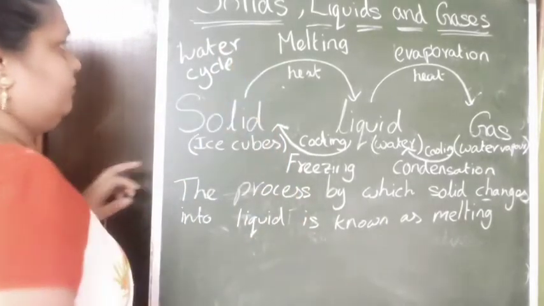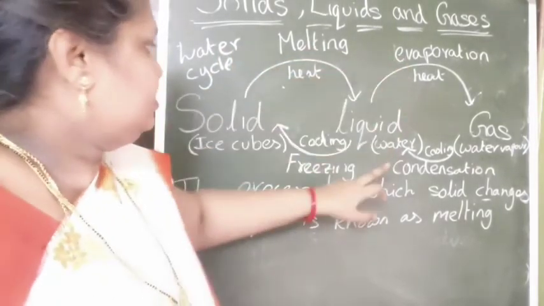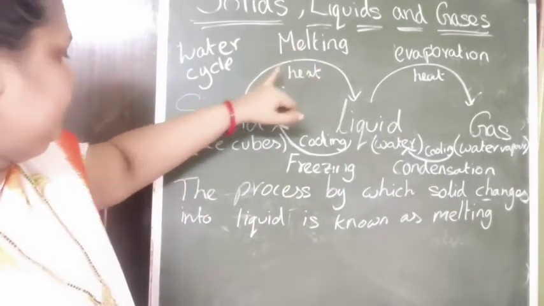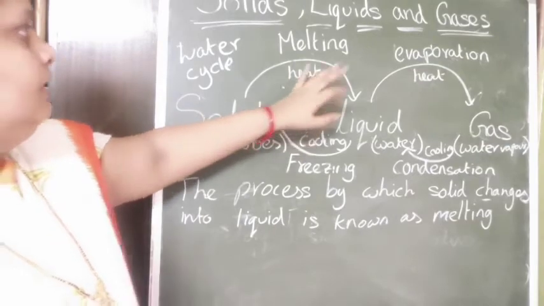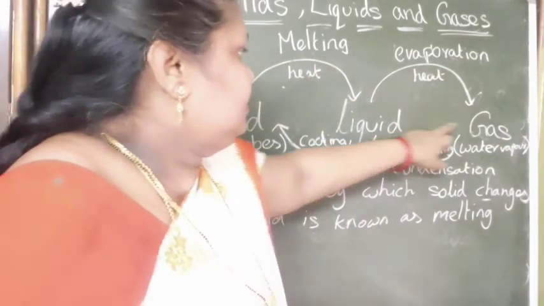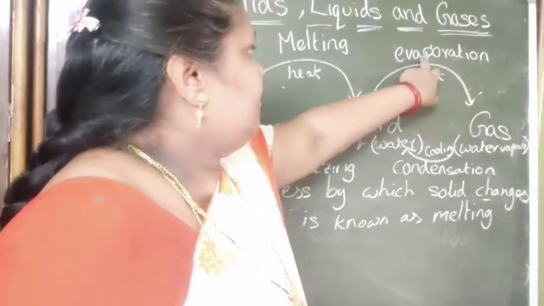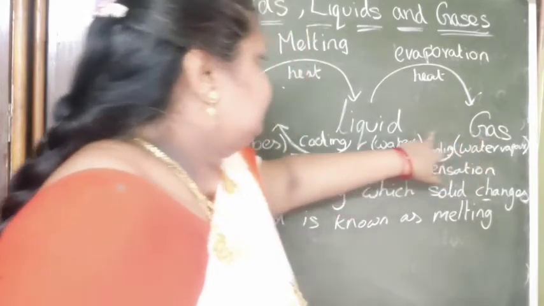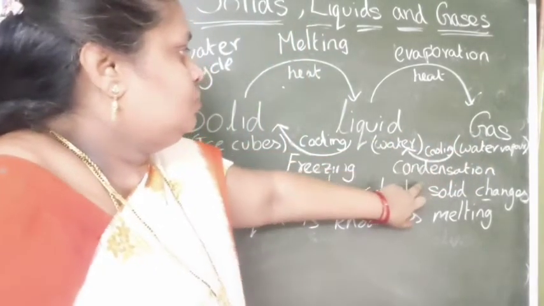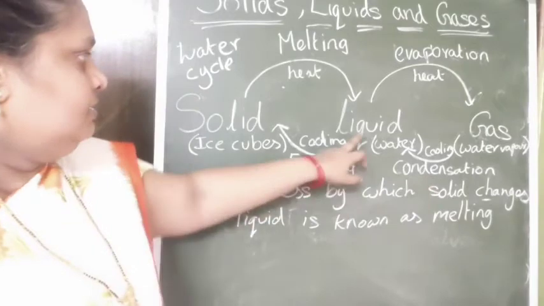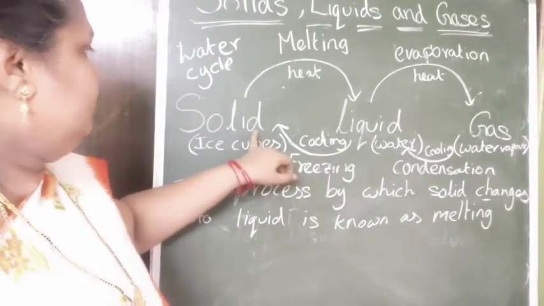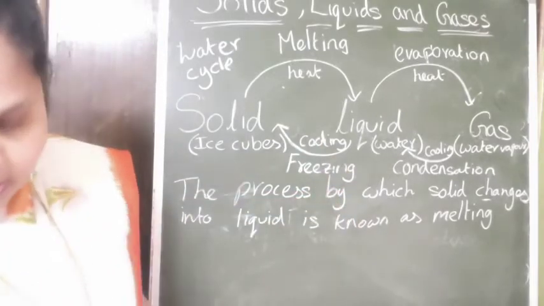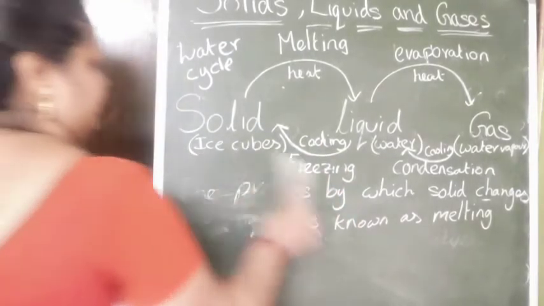Here we learn about melting, evaporation, condensation and freezing. The process by which solid changes into liquid is known as melting. The process by which a liquid changes into a gas by heating is known as evaporation. The process by which a gas changes into a liquid by cooling is known as condensation. The process by which a liquid changes into a solid by cooling is known as freezing. Next, we're discussing